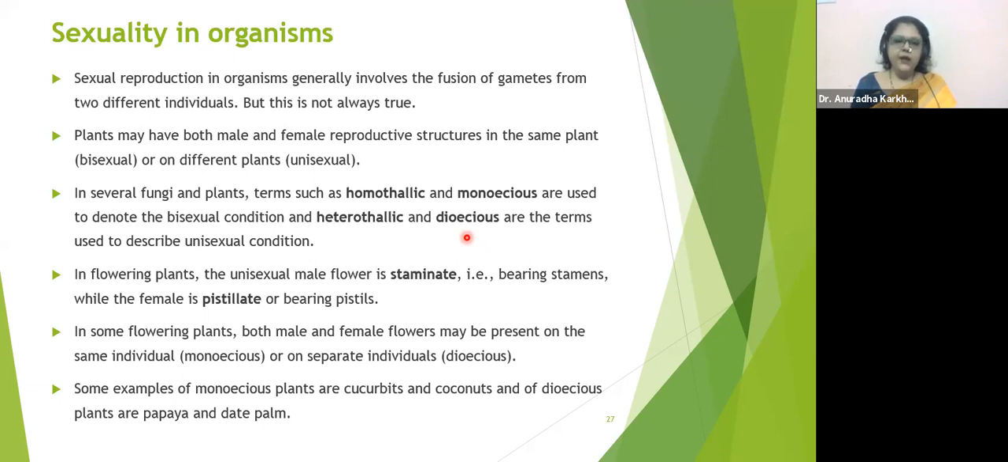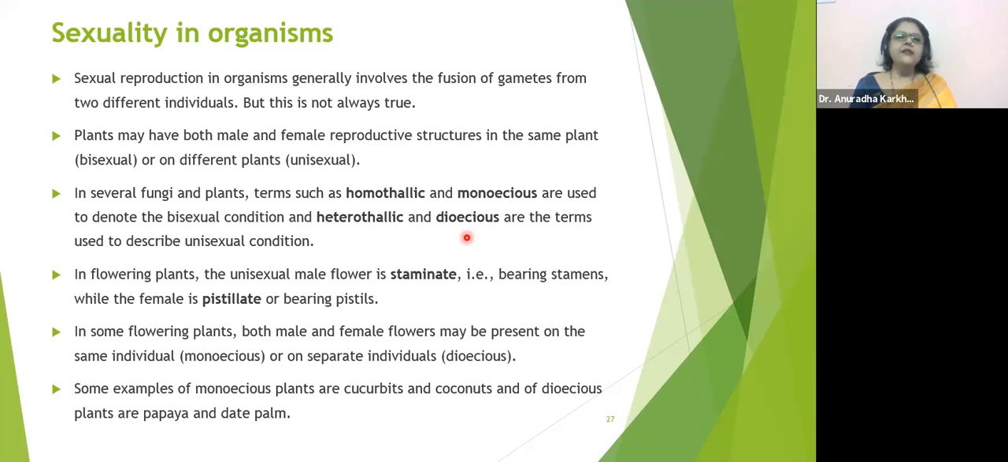In some flowering plants, both male and female flowers may be present on the same individual. Male and female flowers may be present on the same individual, monoecious, or on separate individuals, dioecious. Fine. Some examples of monoecious plants are coconuts and cucurbits, and dioecious plants are date palm and papaya. So these things have to be remembered very carefully.